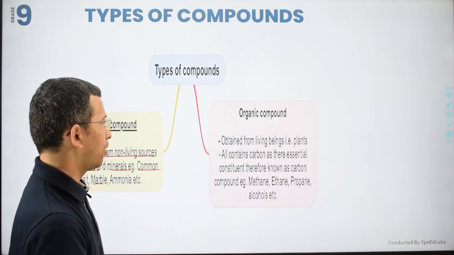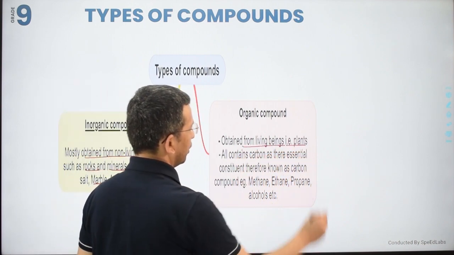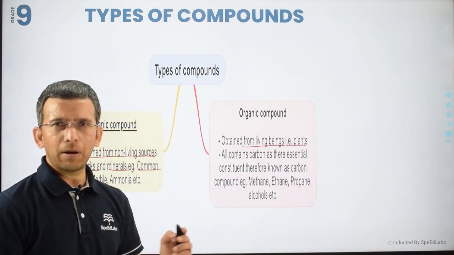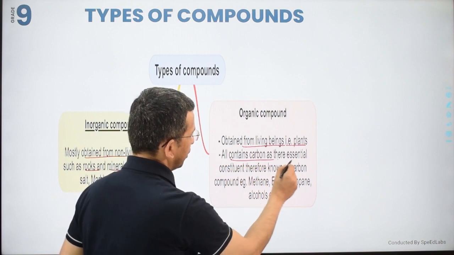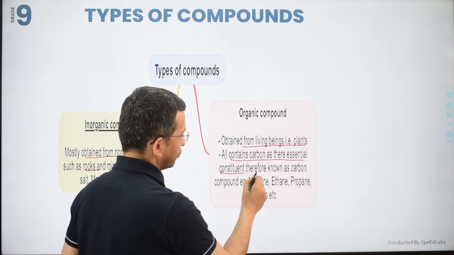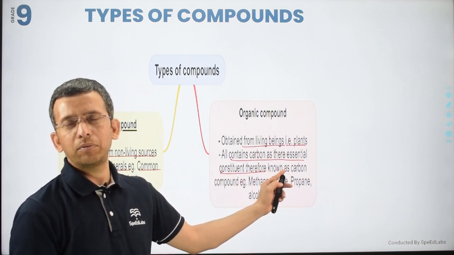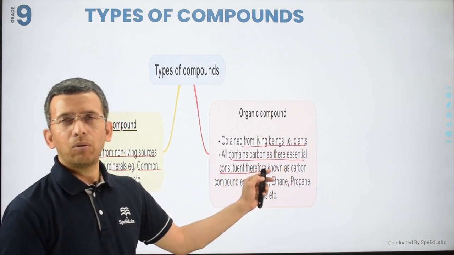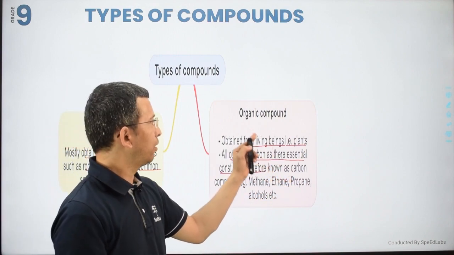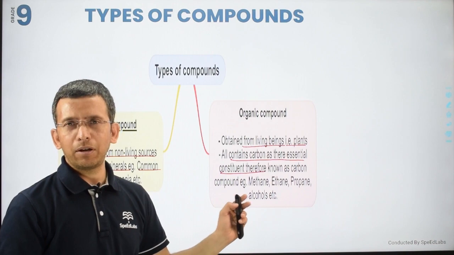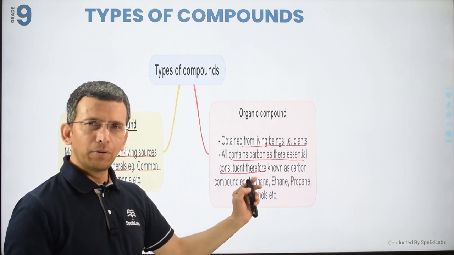Fine, organic compounds. So what are organic compounds? Generally they are obtained from living organisms or living beings, for example plants and animals also. They contain carbon as an essential constituent. Yes my dear students, in all organic compounds you will find carbon.